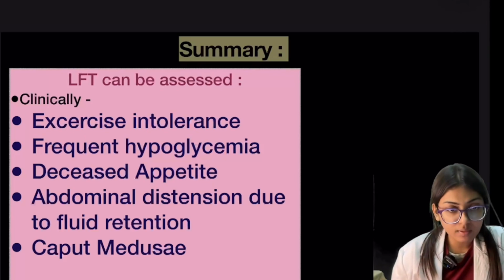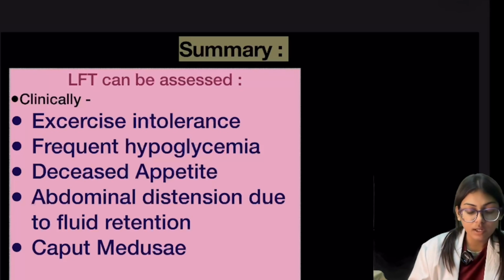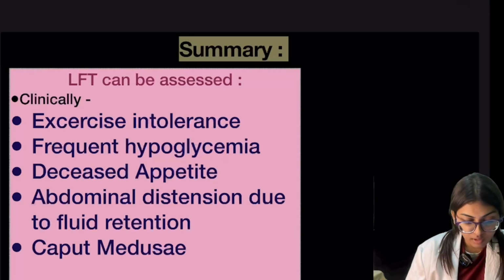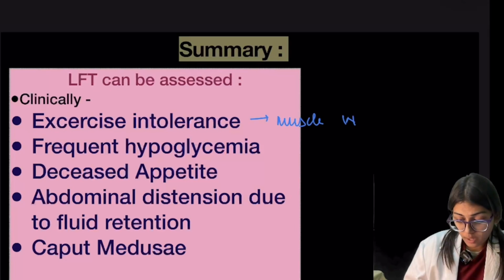LFT can be assessed clinically. First, exercise intolerance. Exercise intolerance in the liver damage causes muscle wasting and reduces exercise capacity. The person will not be able to perform exercise.